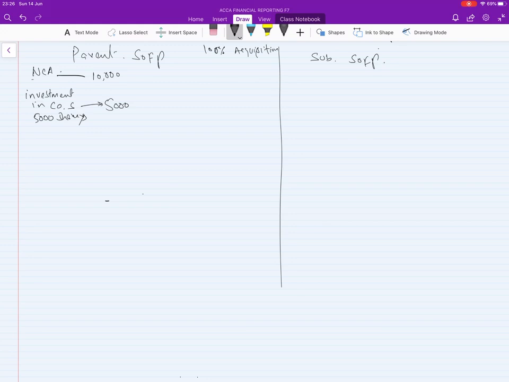Current asset is 5,000, so the total is 20,000. In the equity and liability section, ordinary share capital of the parent is 10,000, and liability of the parent is 10,000.